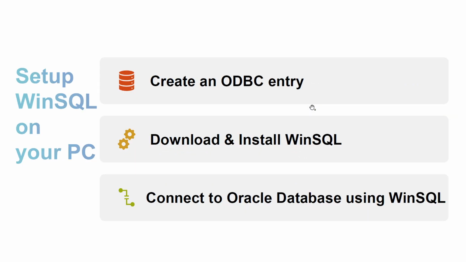So once you have done this, create an ODBC entry, download and install WinSQL, and connect to the Oracle database using WinSQL. So finally, create an ODBC entry, download and install WinSQL, and connect to the Oracle database.